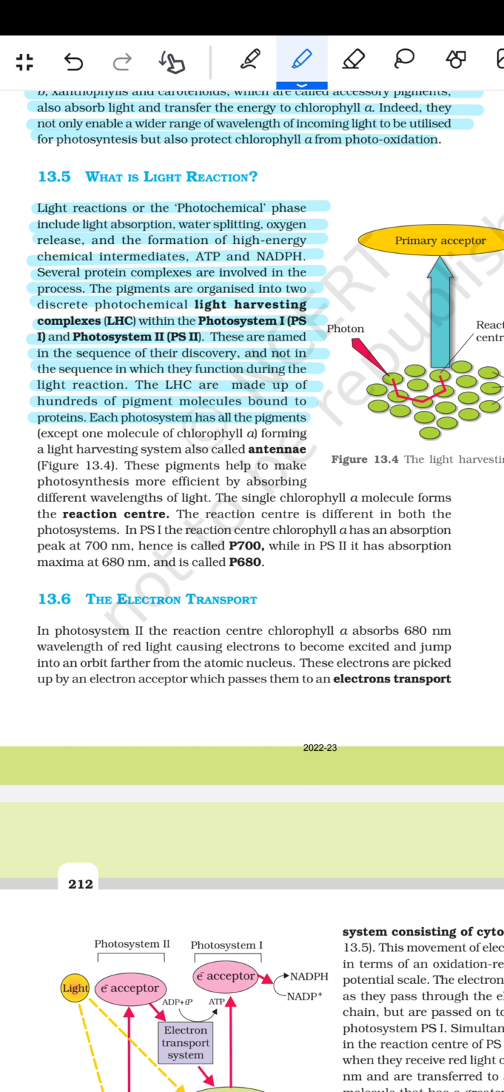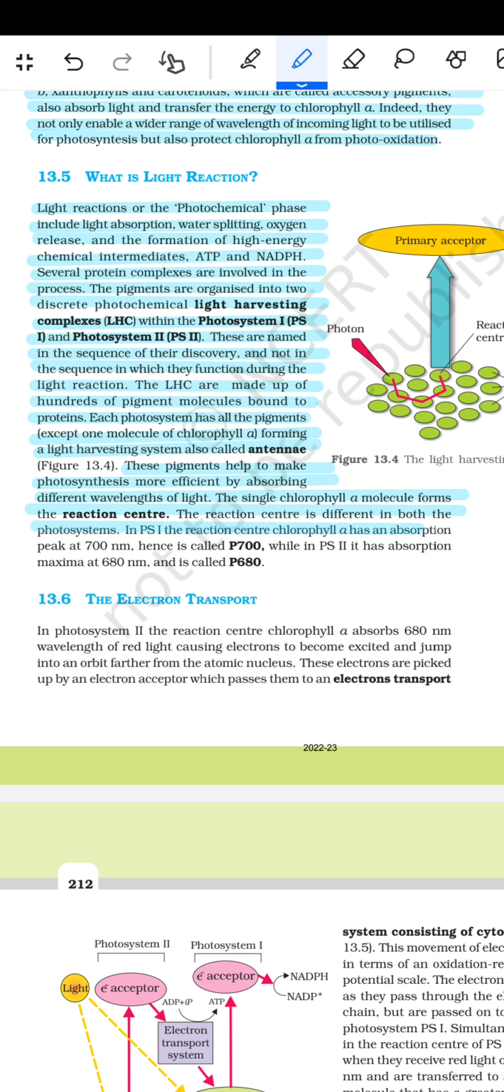Each photosystem has all the pigments except one molecule of chlorophyll a, forming a light harvesting system also called the antenna. These pigments help to make photosynthesis more efficient by absorbing different wavelengths of light. The single chlorophyll a molecule forms the reaction center. The reaction center is different in both photosystems.